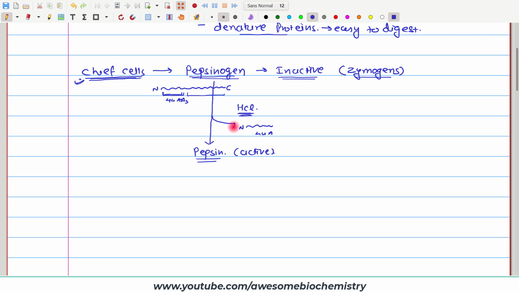The problem with hydrochloric acid is that it is slow acting. That means it cannot rapidly convert pepsinogen to pepsin. So, what happens? Initially hydrochloric acid acts on the pepsinogen, and a few molecules of pepsinogen get converted to pepsin. Once we have a few molecules of pepsin, this pepsin again acts on its own precursor, that is pepsinogen, and it will rapidly remove this N-terminal fragment.